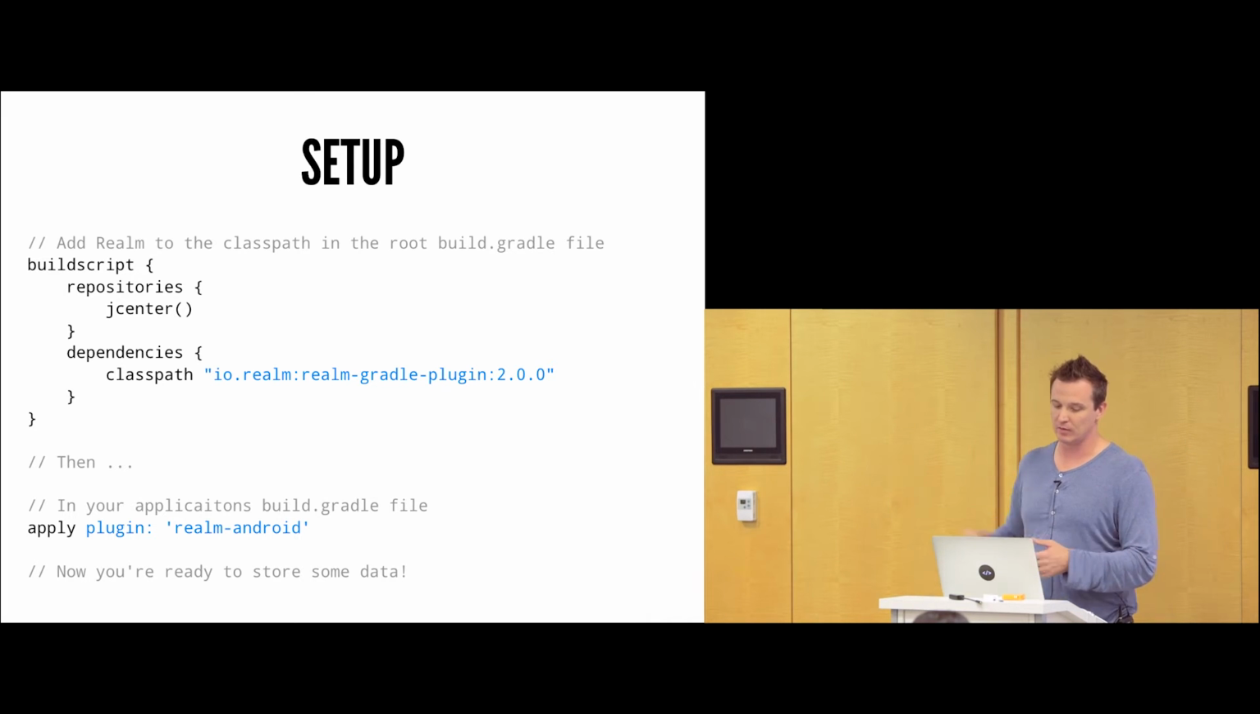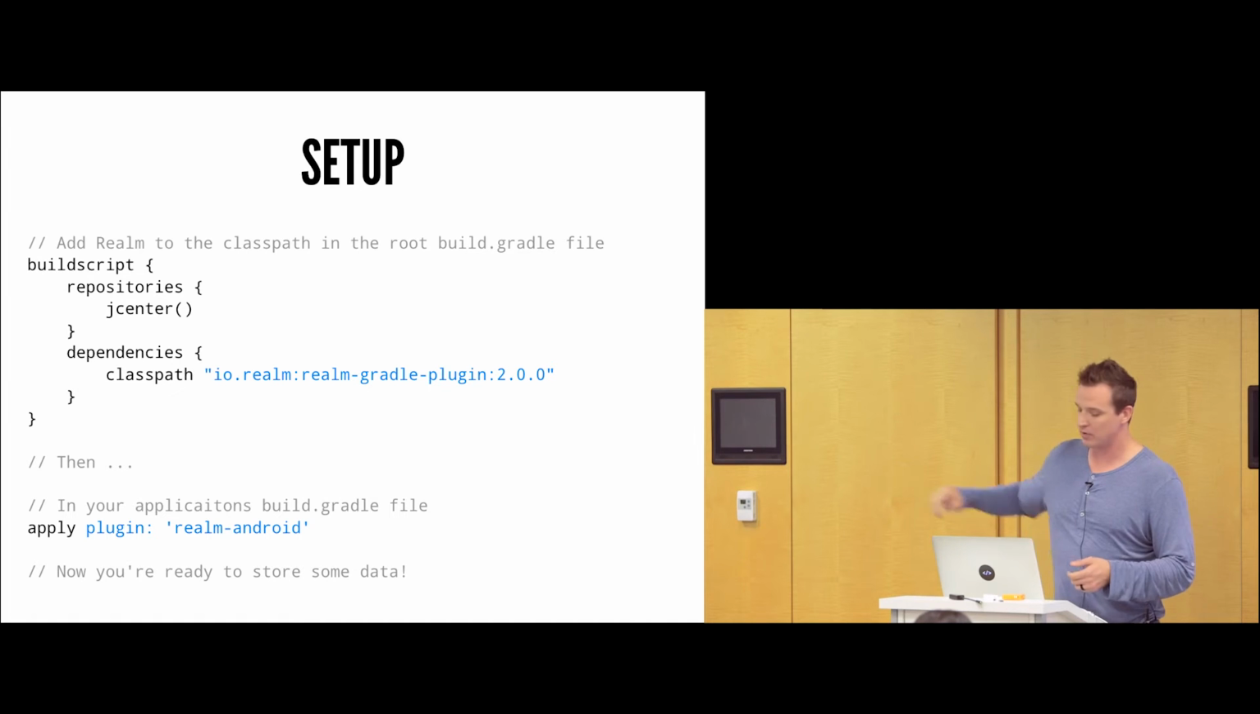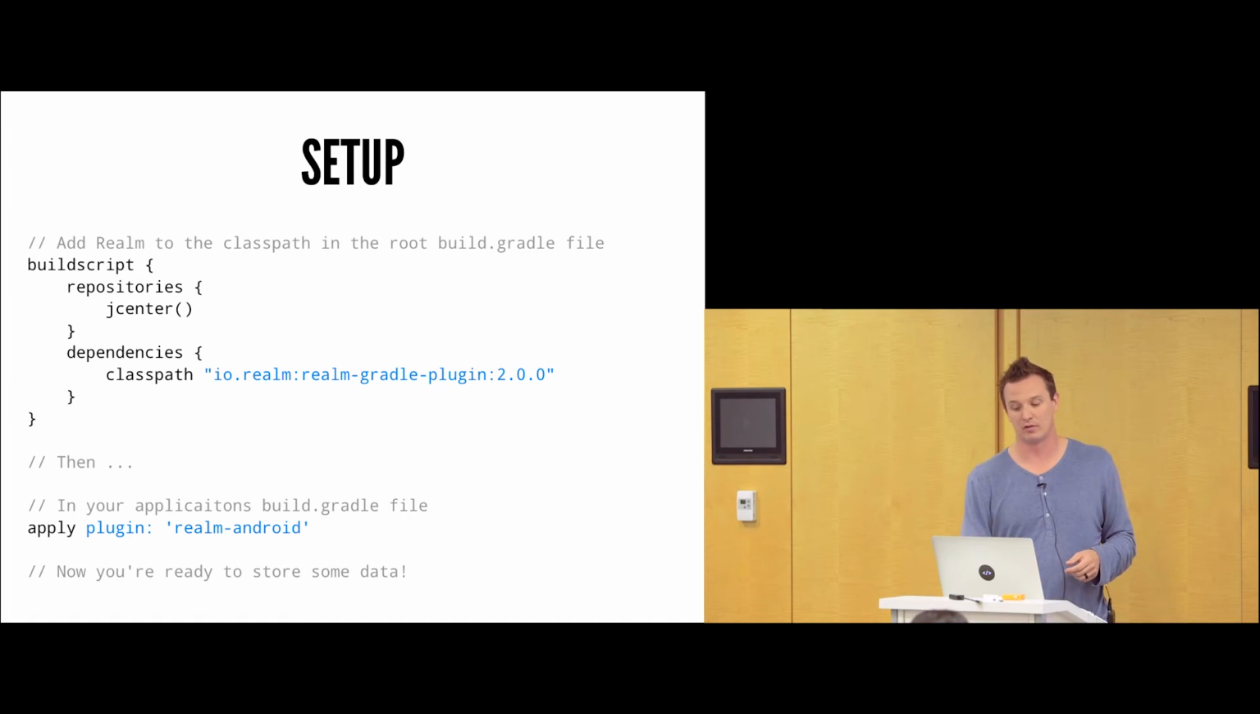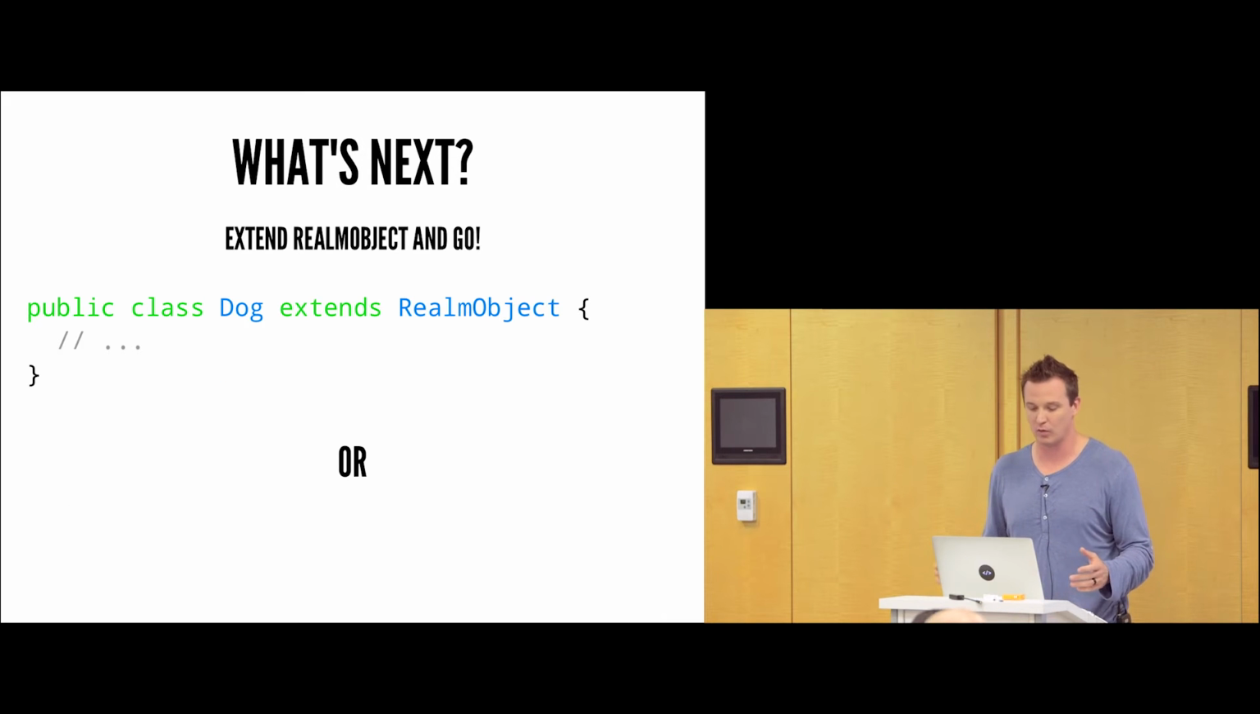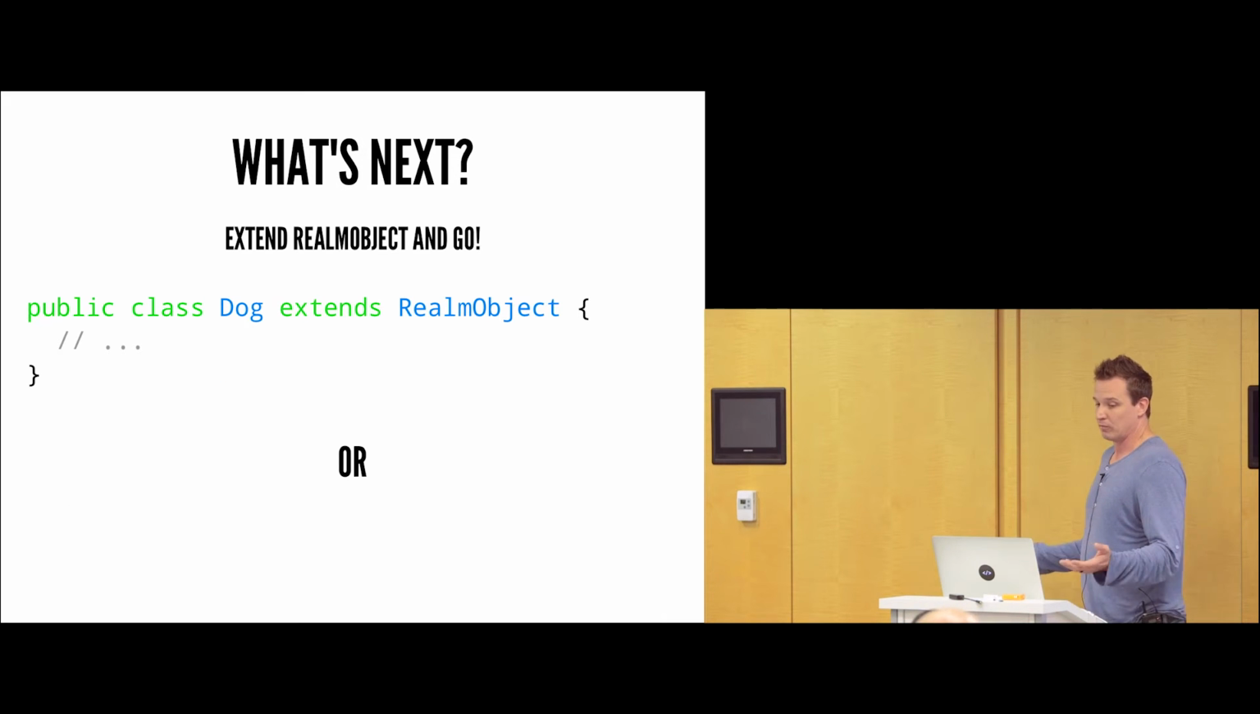So what we have to do is add this dependency to our root build.gradle file, and then inside of our application's build.gradle file, which is down on the bottom here, we're just going to apply the plugin for Realm Android. And that's it. Refresh your Gradle dependencies. You now have Realm, and you can go ahead and start working with it. So it's as simple as that.